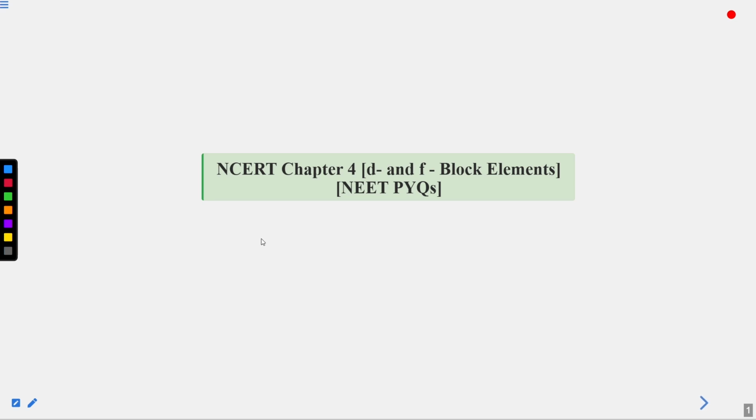So today we are going to do the NEET PYQs, NEET previous year questions that have been there in previous NEET examinations, and our chapter is D and F block elements. So let's begin today's topic, that is NCERT chapter 4 D and F block elements, NEET PYQs.